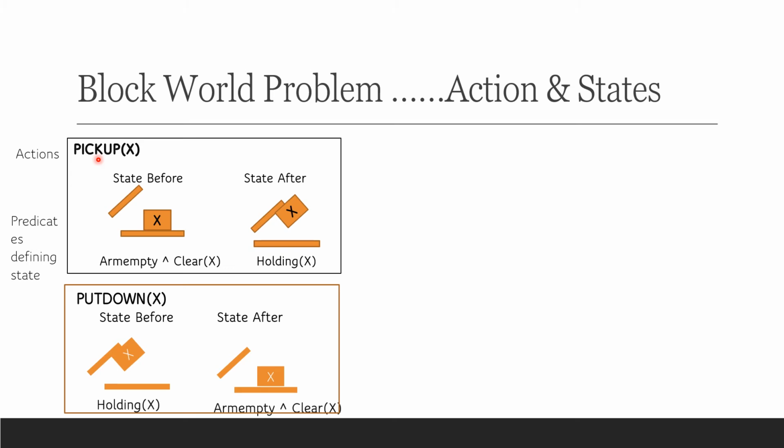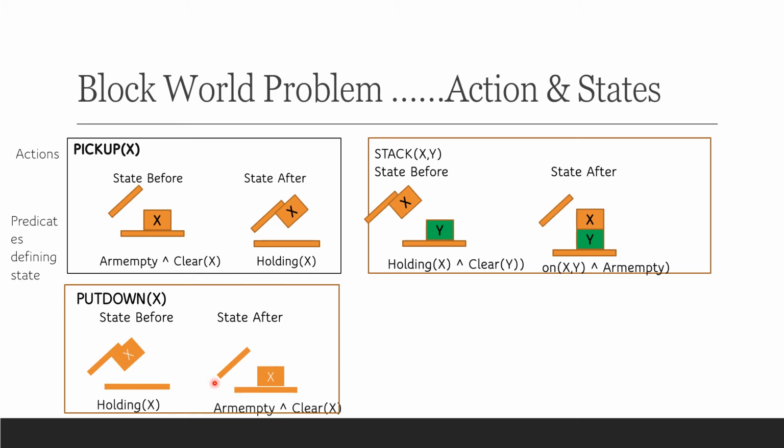So the next operator is put down. Before we say put down, the predicate which must be true in order to execute this action is that the arm must be holding X. So holding X must be true. Then only we can implement put down X. And once this is implemented, arm will be empty and X will be clear. So these are the predicates which will become true after the execution of an action. Similarly, for stack XY, the holding X and Y should be clear. Once stack XY is executed, these predicates must be true.